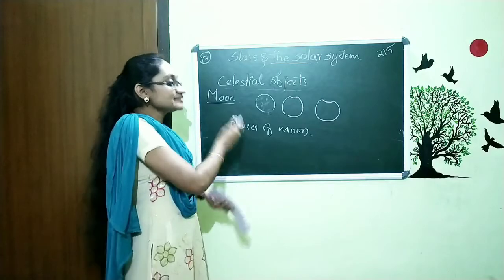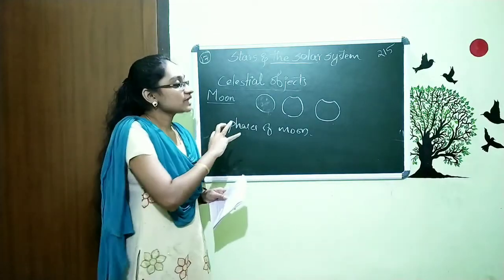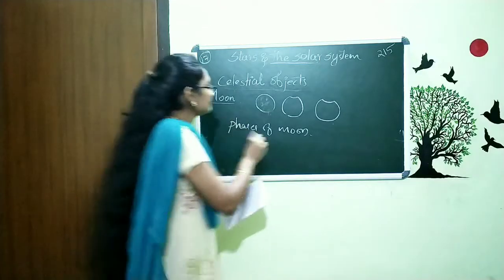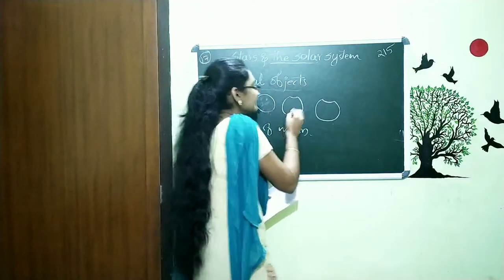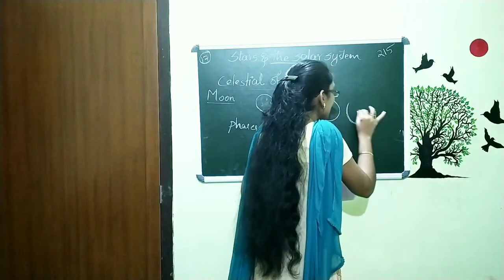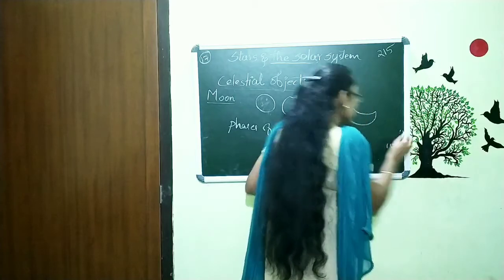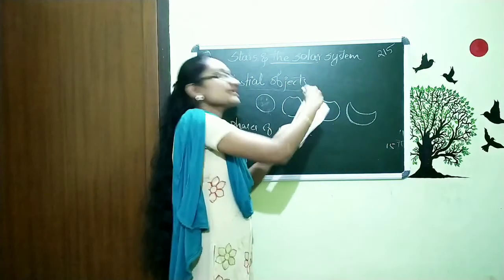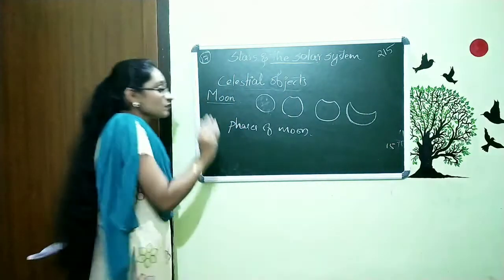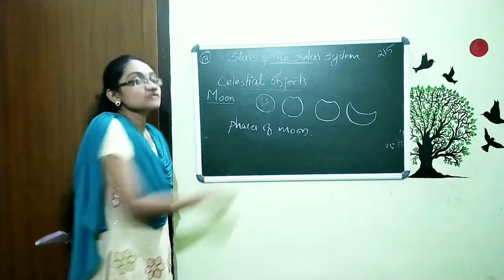We can see full moon, then the shape changes continuously, getting thinner and thinner, and at the 15th day there is no moon. So we call this variation phases of moon.